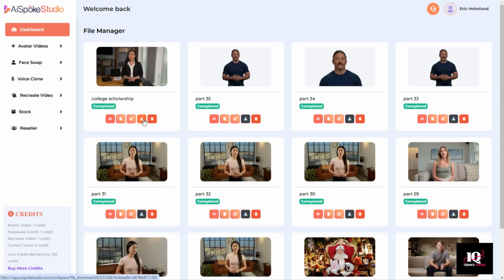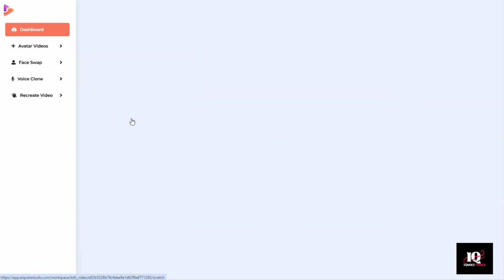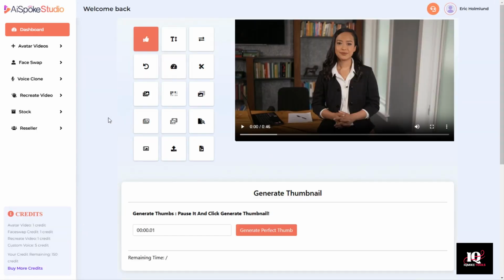This next button allows us to download the video to our computer as an MP4 file. The little trash icon, of course, allows you to delete this video. And now the one in the middle allows you to edit the video within our built-in video editor.